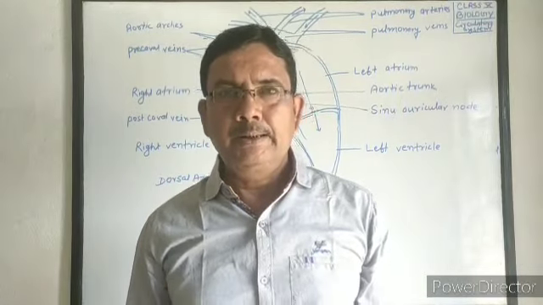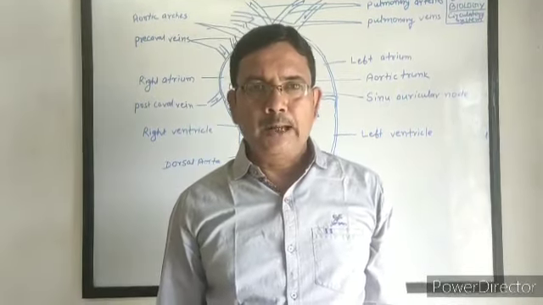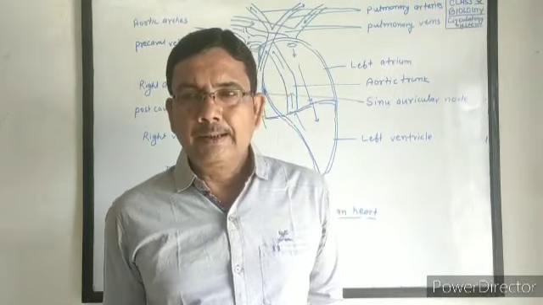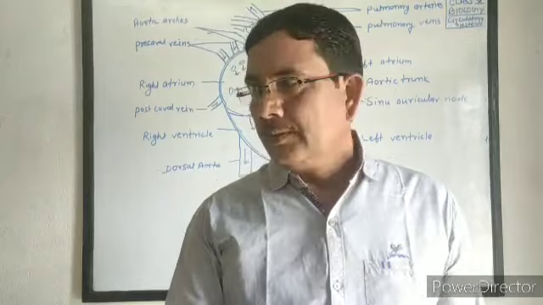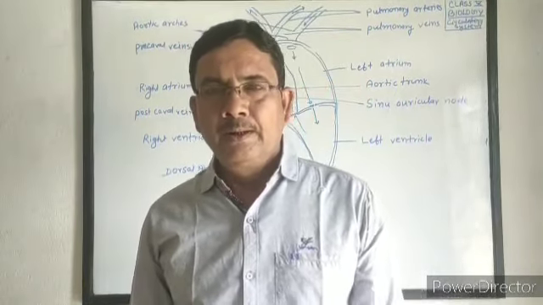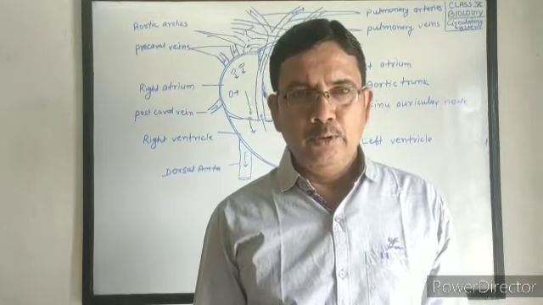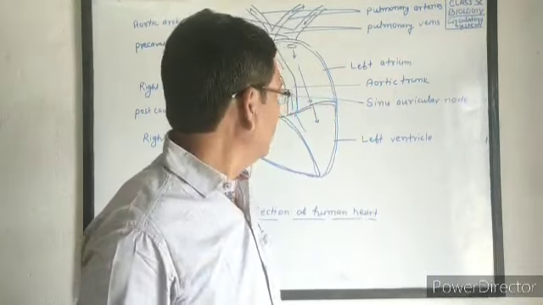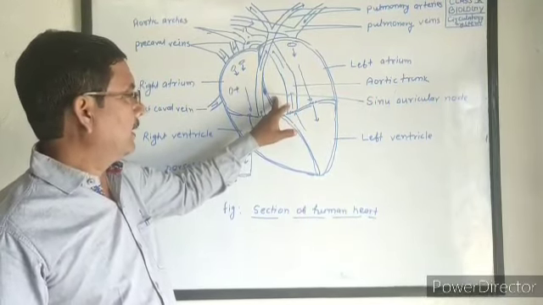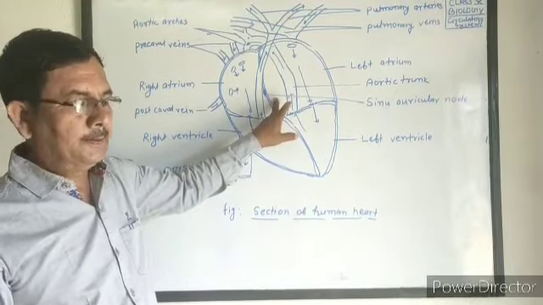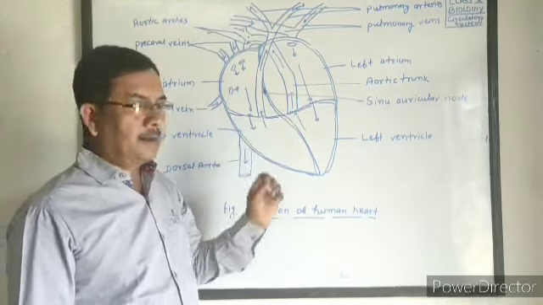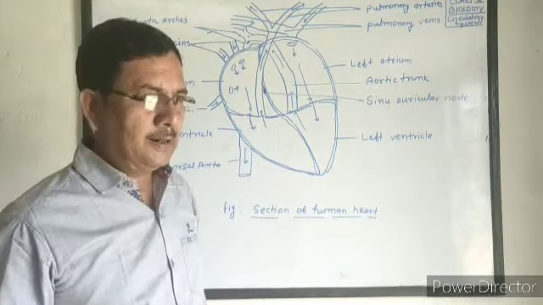Our heart beats about 72 times in a minute, and the contraction and relaxation of the heart is caused by the pacemaker, the sinoauricular node, which produces a mild electric current, and this mild electric current starts the contraction and relaxation of our heart.